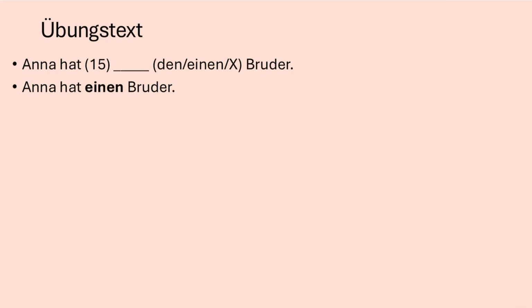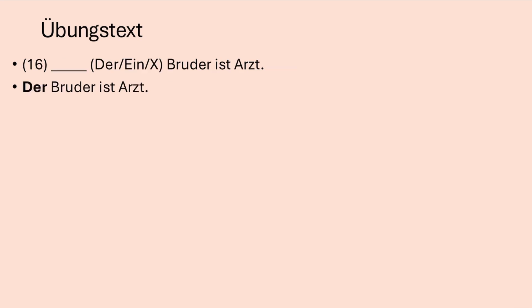Anna hat einen Bruder. Anna has a brother. This is a general topic. We don't know anything about him yet. He is not specified yet, so we use the undefined article einen Bruder, a brother.